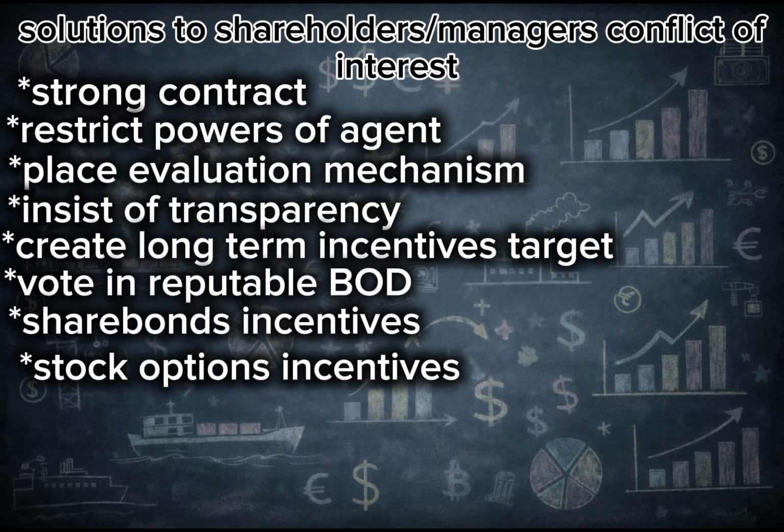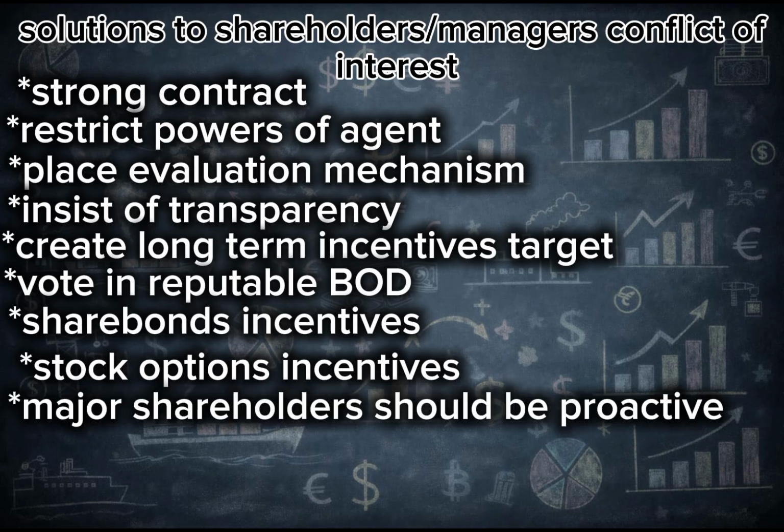Also, another method to solve this problem is that shareholders with a higher percentage of ownership should be actively involved in the management of the company, and those who are able to acquire more shares so that they can have control and say in the management should do so.